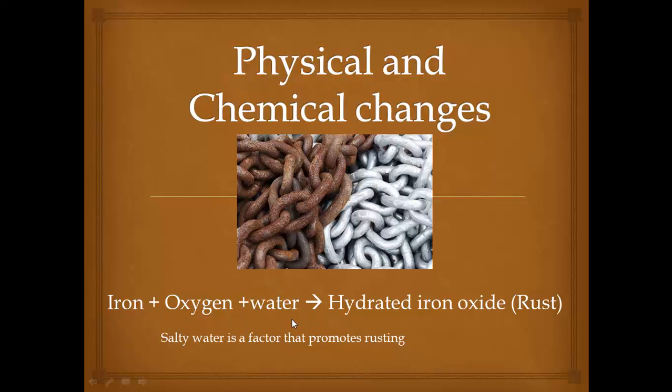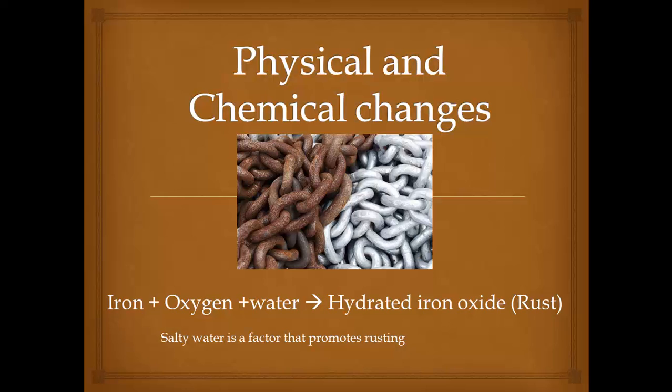Therefore, that salty water is a factor which promotes rusting. That means the rate of rusting will be more near coastal areas or near the seashore. Hope you understood. Now can you tell me why ships are at high risk of rusting? Find out the answer.